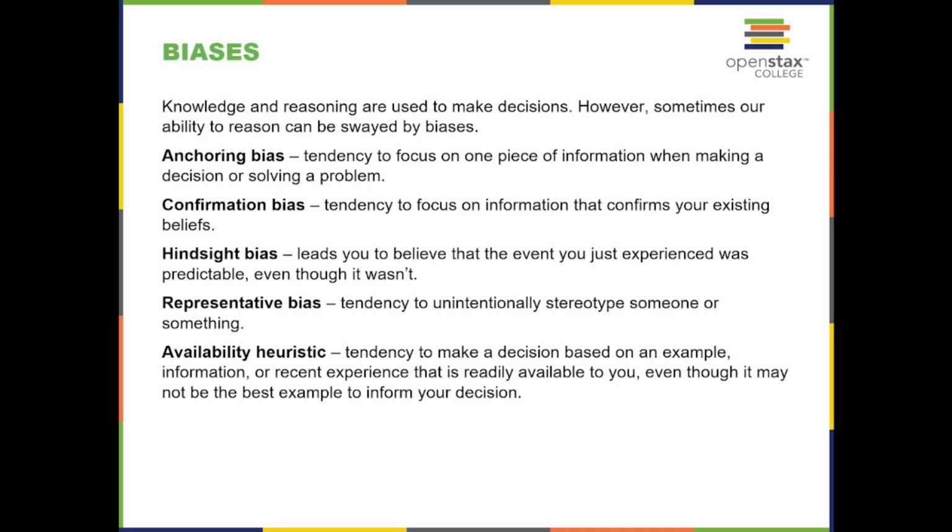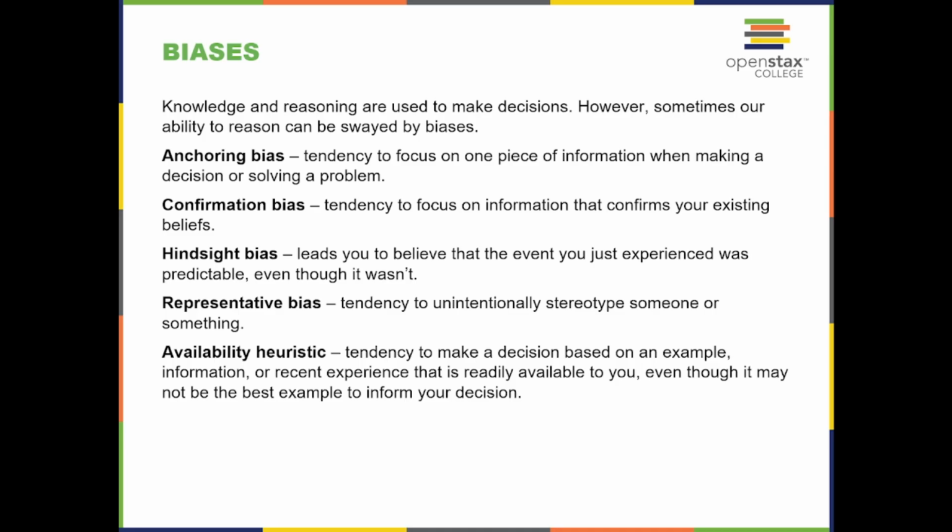Biases. Knowledge and reasoning are used to make decisions. However, sometimes our ability to reason can be swayed by biases. Anchoring bias is a tendency to focus on one piece of information when making a decision or solving a problem. Confirmation bias, the tendency to focus on information that confirms your existing beliefs. Hindsight bias leads you to believe that the event you just experienced was predictable even though it wasn't.